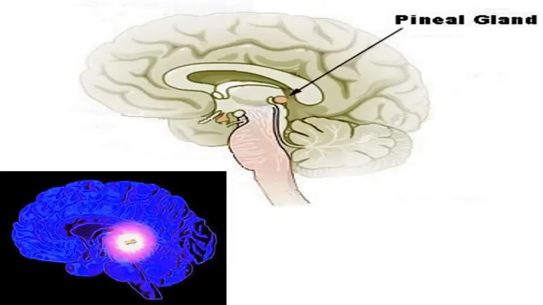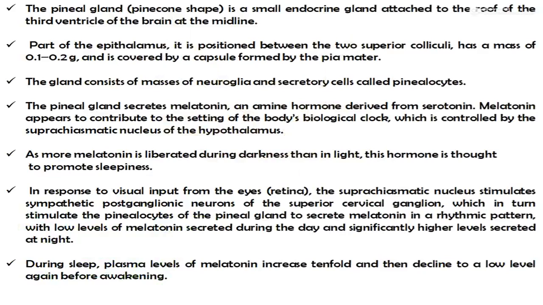Now the next one is the pineal gland. The pineal gland is a small endocrine gland attached to the roof of the third ventricle of the brain at the midline. Part of the epithalamus, it is positioned between the two superior colliculi, has a mass of 0.1 to 0.2 gram, and is covered by a capsule formed by the pia mater. The gland consists of masses of neuroglia and secretory cells called pinealocytes.